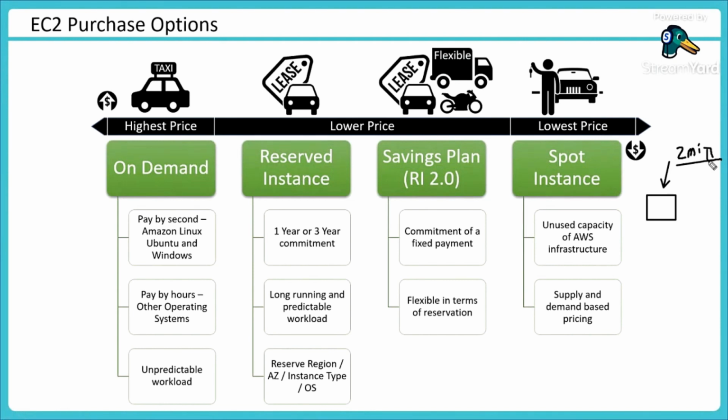Now what should I do in those 2 minutes? First thing, probably I won't be running my most critical application on spot, because it may be taken back from me. I would also probably host my data in some other location, maybe a database, maybe an S3 bucket, maybe a DynamoDB table. It could be anywhere, but I probably won't keep my data within the instance, because my instance may get terminated after a 2 minute notice, and that's why it's better to keep data somewhere else. So if this instance gets terminated, no problem at all. Later I can launch another instance, and that can pick up data from here and start processing it.